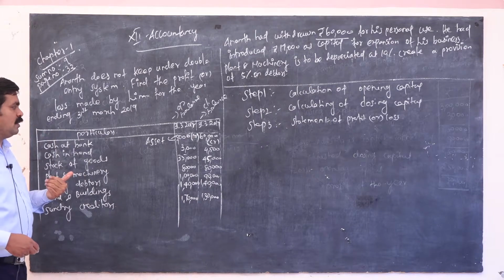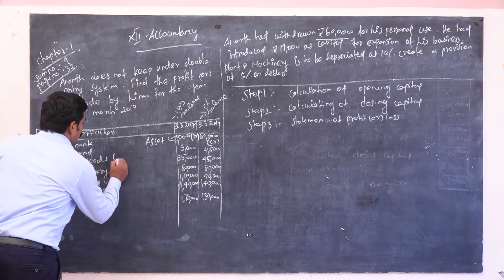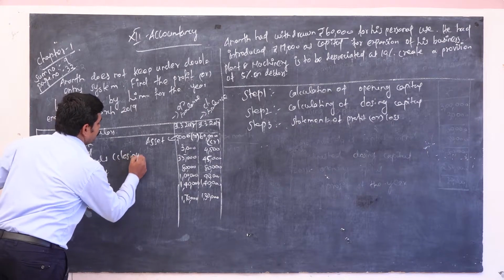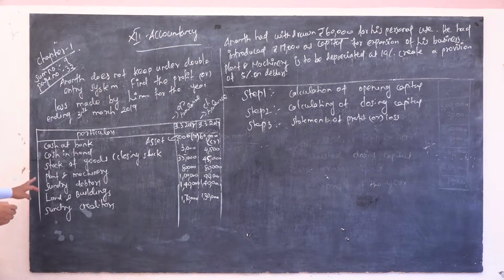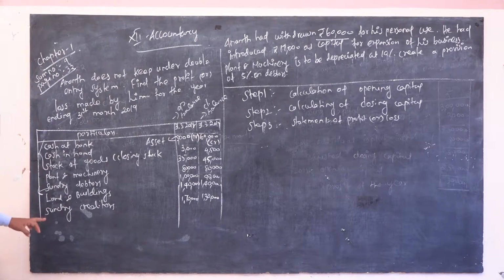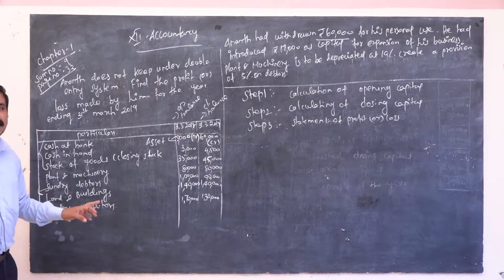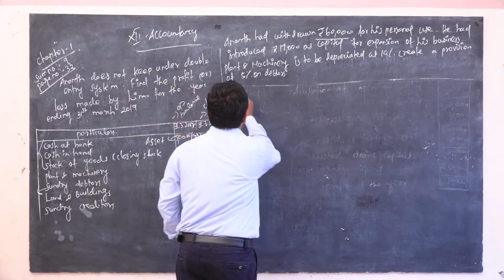Very important. Cash in hand, stock of goods, that is closing stock. Plant and machinery, sundry debtor, land and building are assets. Some are current assets, and land and building and plant are fixed assets. Sundry creditor is a current liability.